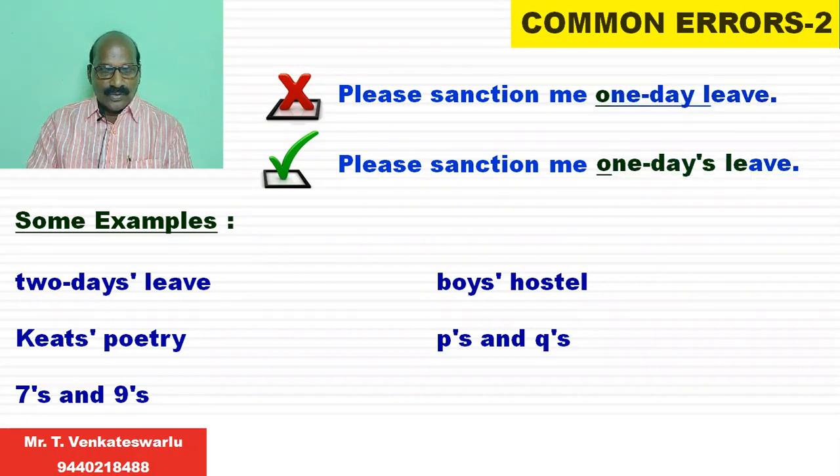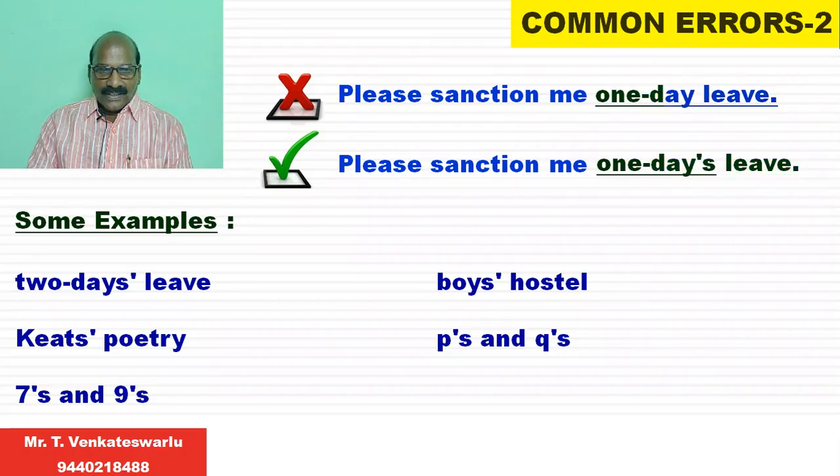Apostrophe should be used only after the letter S. And when we refer to the boys' hostel, girls' hostel, we have to add the apostrophe only at the end of the letter S. Boys' hostel, girls' hostel. There are some people who misuse it by using apostrophe after the word boy. If it is so, boy's, then it refers to only one boy's hostel.